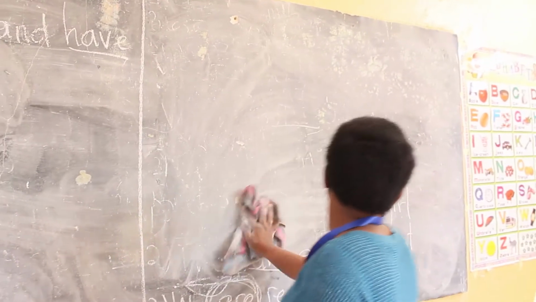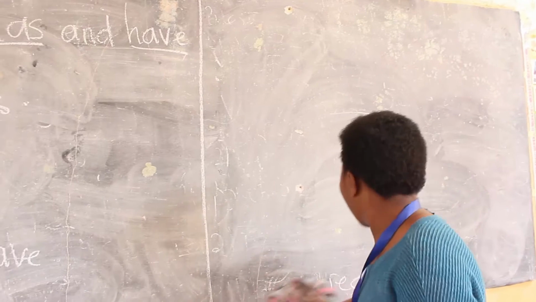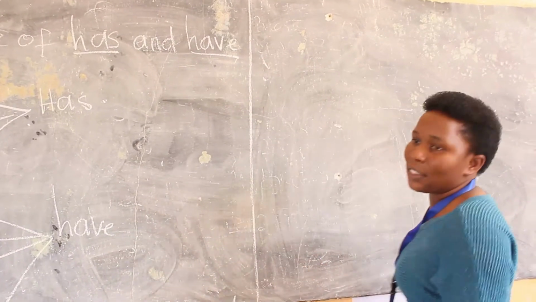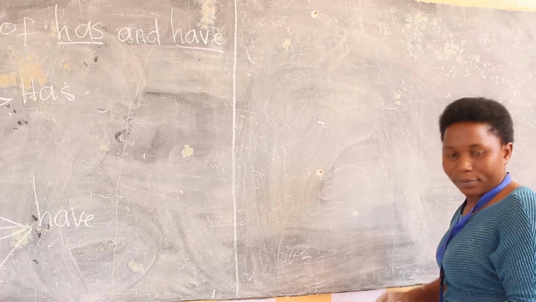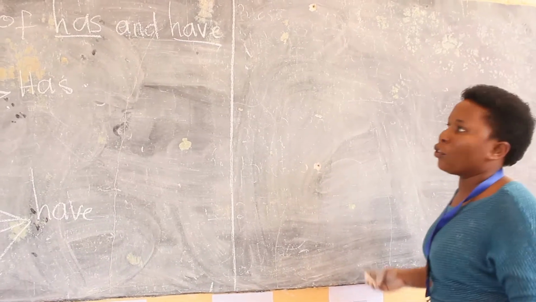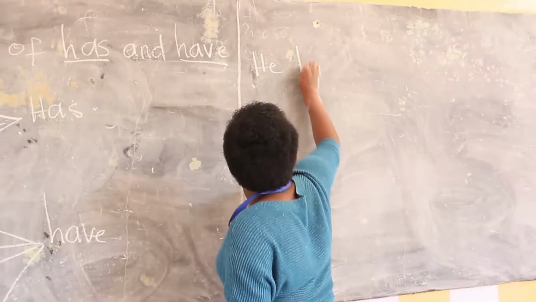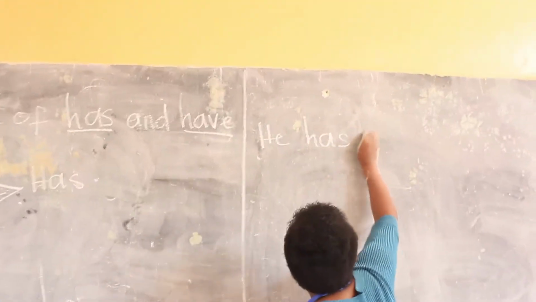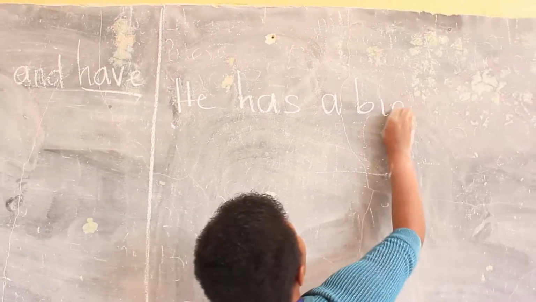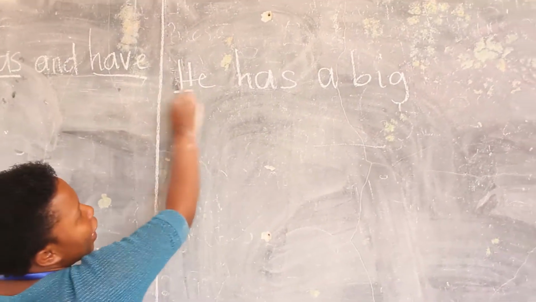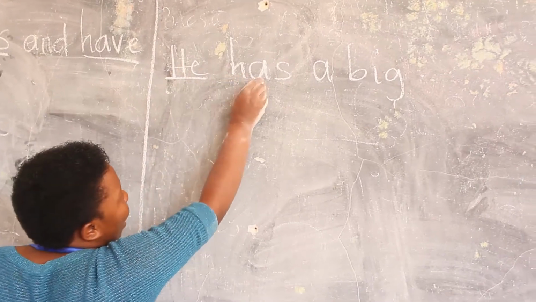Okay, think about the sentence that you are going to tell me. Can you give me an example of a sentence using that? Can you try? Good, okay, you have tried. We can say, he has a bag. This is the first one. You see, we have he, that's why we are putting has.